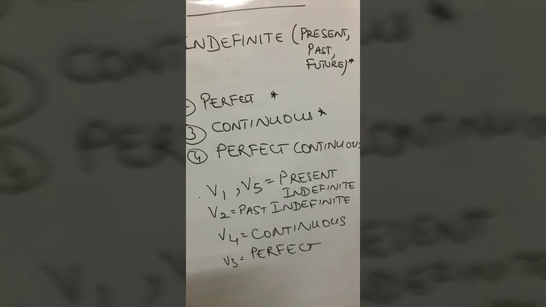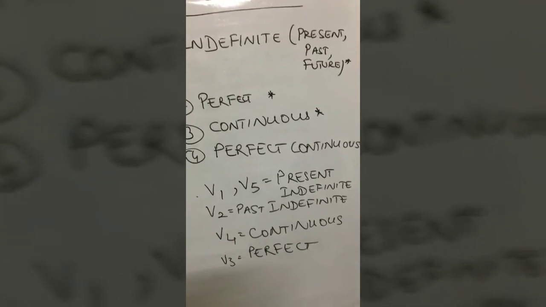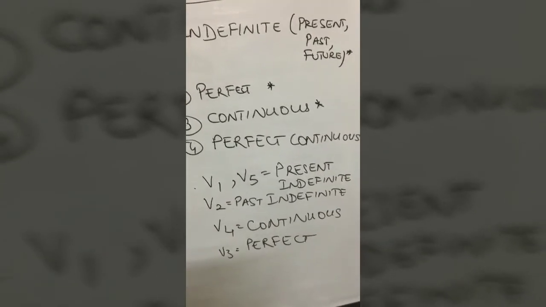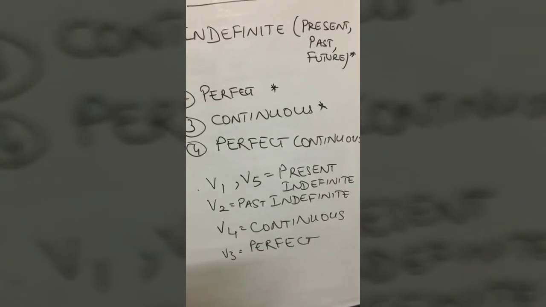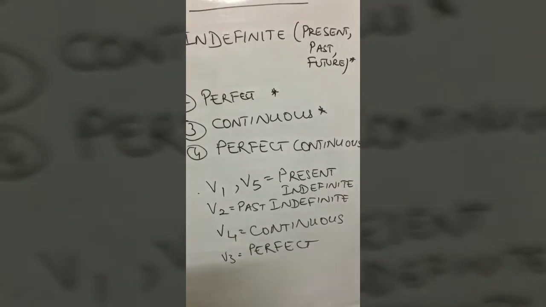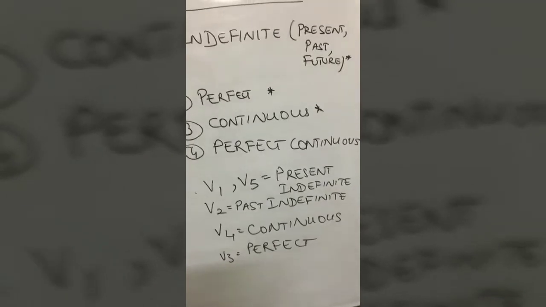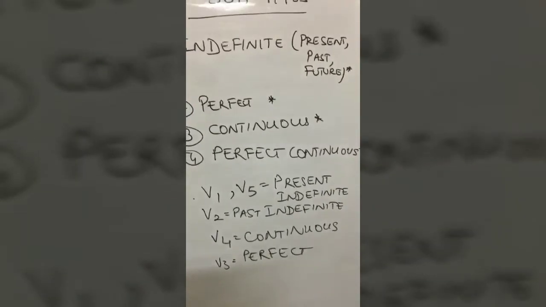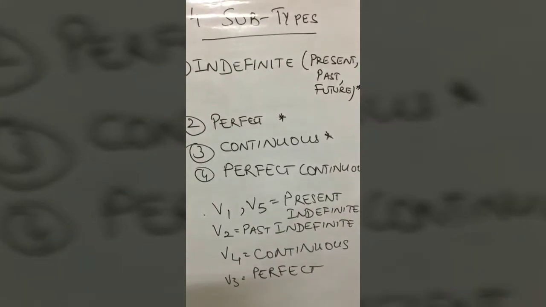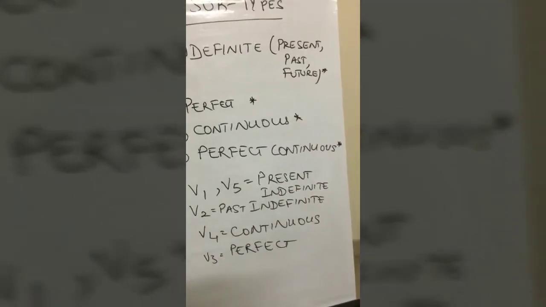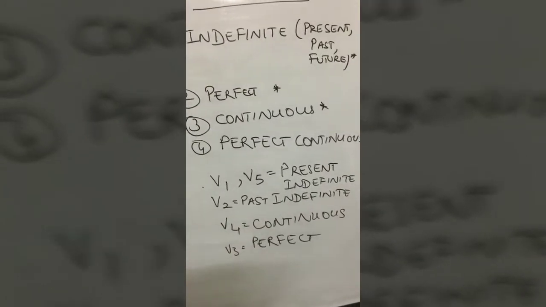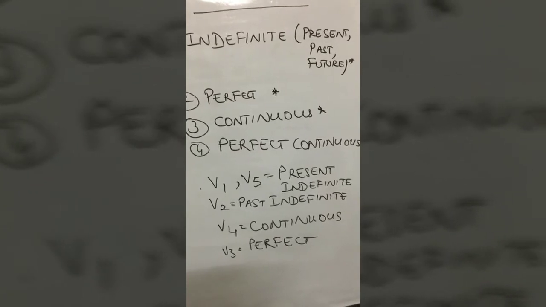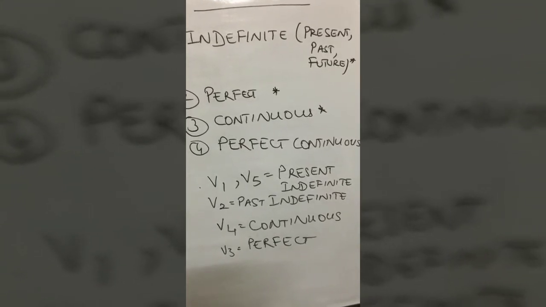Now remember we talked about the forms of the verbs V1 to V5, right? So what is V1? V1 is present tense but plural. V5 is present tense but singular. Now that we are going deep into tenses, V1 and V5 are called present indefinite. And we said that V2 is the past tense of the verb and it is the same for singular and plural.